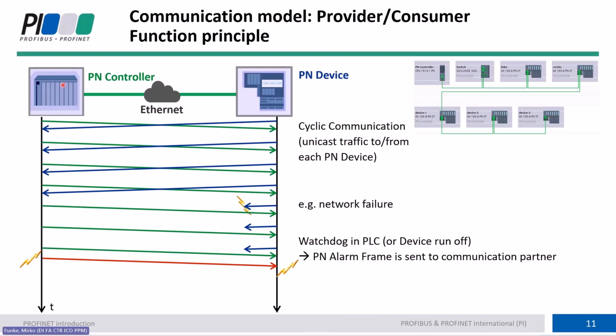The PLC is the consumer of input information, while the device is the consumer of the output information from the controller, and vice versa. The PLC is the provider of output information, while the device is the provider of input information that is consumed by the controller. That's why this model is always working on both sides.